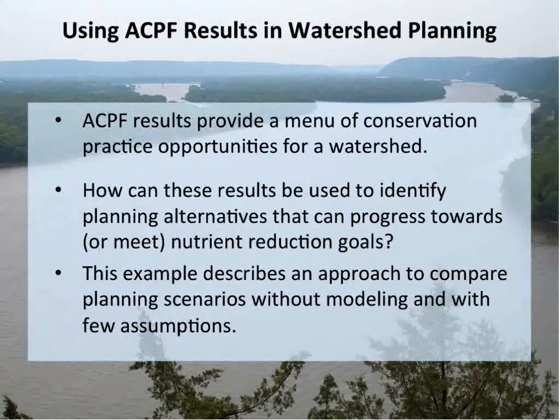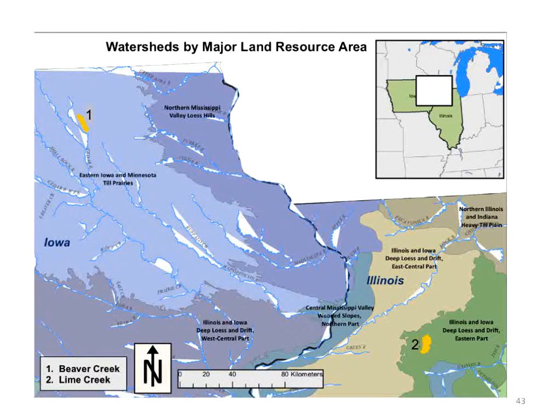So we've got a full menu of conservation practice opportunities. How do we combine them? I'm going to take you through an example. I'm going to show you two watersheds, and I'm going to try and step through this fairly quickly. This is actually described in detail in our JEQ paper that I'll give you the link to here at the end.